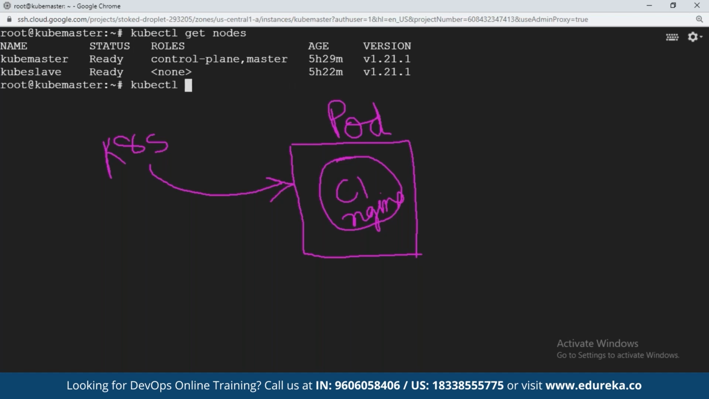Now, how do we create a pod? Let us see here. Kubectl, first command for the day, friends. Kubectl pod, give a name to the pod. Okay, I will give the name as pod1.